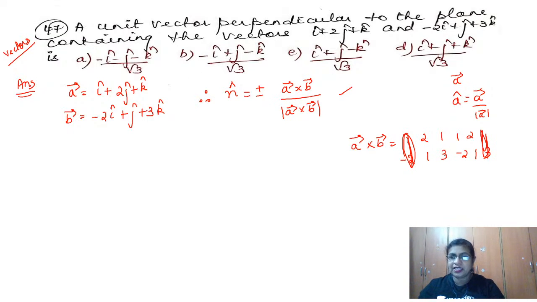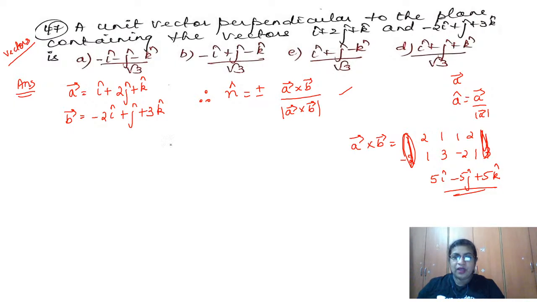Okay, so how much is this? 3 twos are 6 minus 1, so 5. So that means 5i cap it is. Okay, then minus 2 minus 3, minus 5j cap. Then 1 minus of minus 4, 1 plus 4, which is equal to 5k cap. See, so fast we are getting these answers.